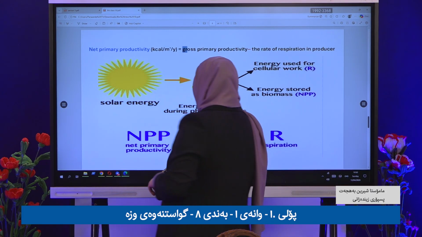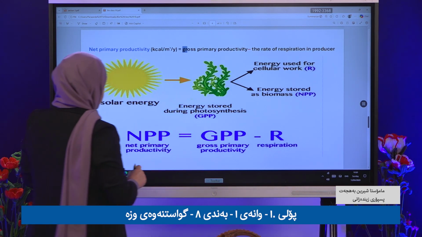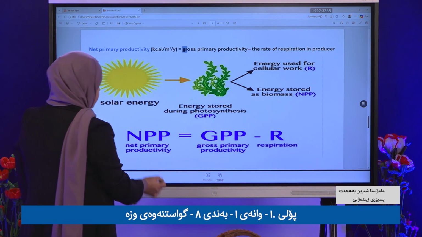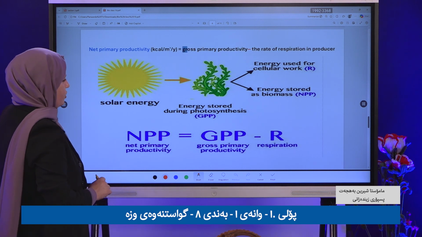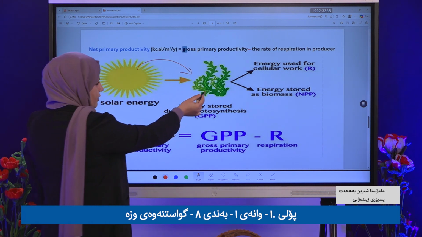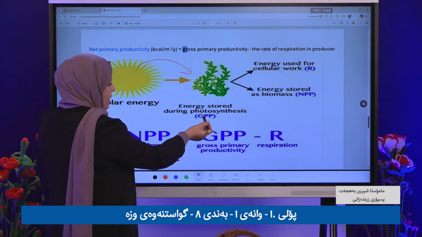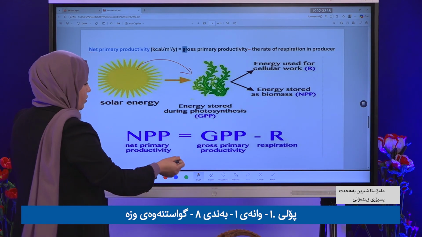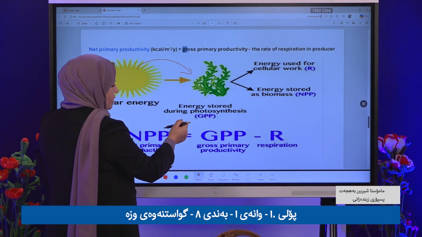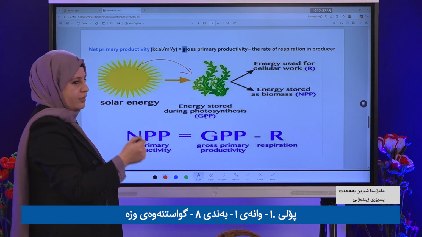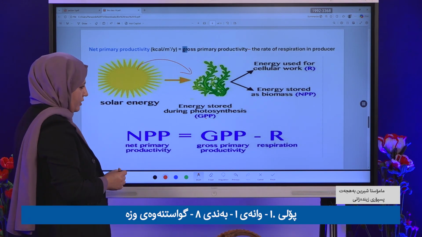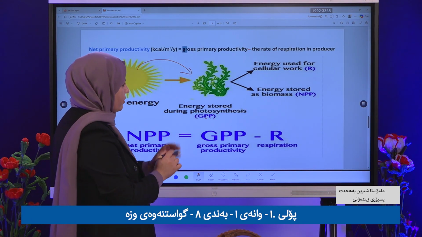Look at this picture. We have the sun with solar energy. Who captured it? This is the plant. It captures the total energy, which is called GPP, gross primary productivity, the total energy.